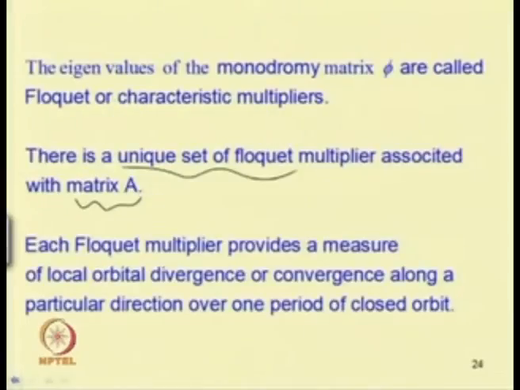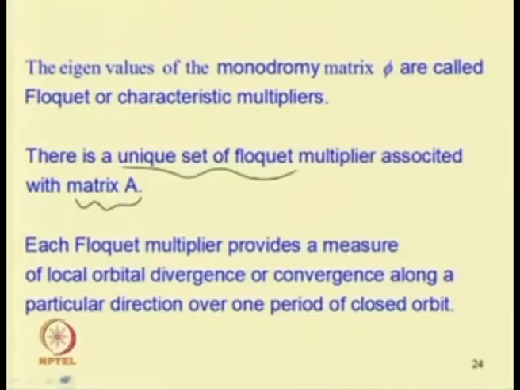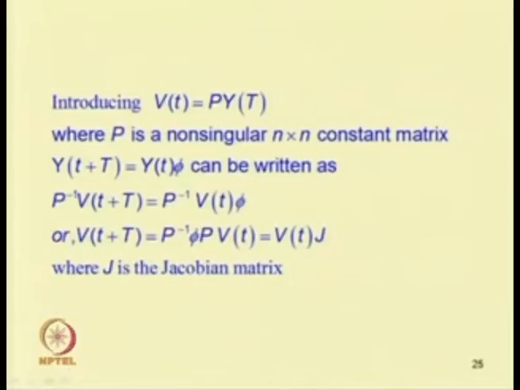While finding the eigenvalues of phi to get the Floquet multipliers, one can also use a transformation to make the analysis simpler. Let us assume V(t) is another variable, V(t) equal to P Y(t), where P is a non-singular n cross n constant matrix.